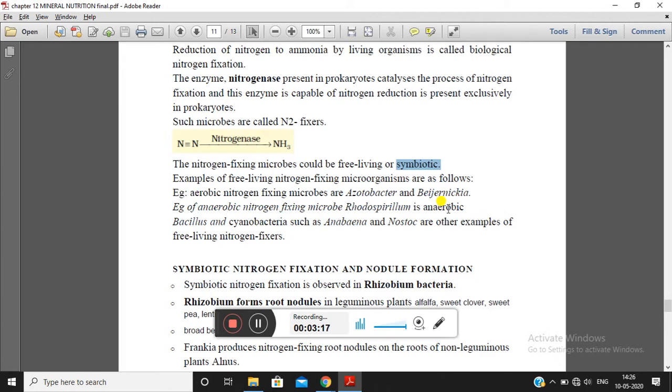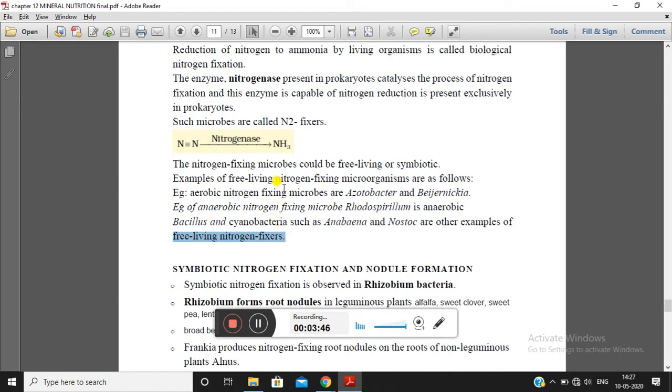It is an anaerobic microorganism which can fix nitrogen. Bacillus and cyanobacteria such as Anabaena and Nostoc are other examples of free living nitrogen fixers. Nitrogen fixers may fix nitrogen in the presence of oxygen, or they may be capable of fixing nitrogen in the absence of oxygen, and that's why there are two types of nitrogen fixers: aerobic and anaerobic.